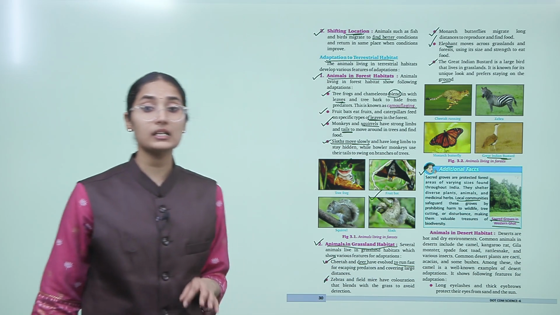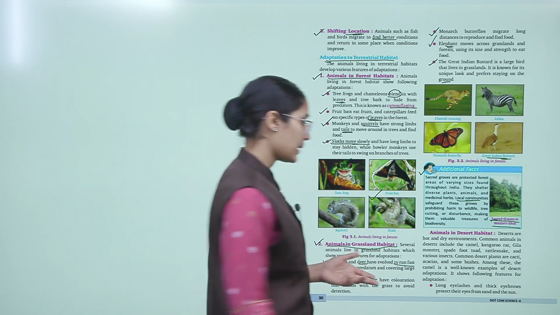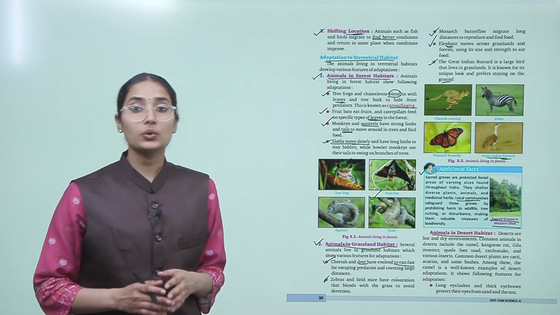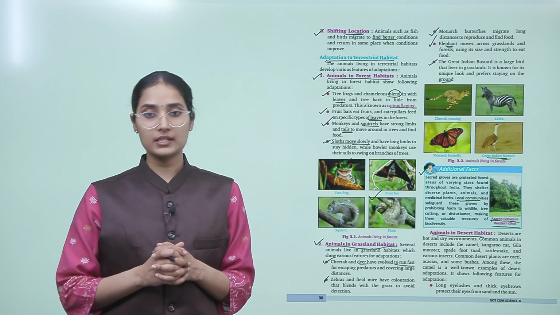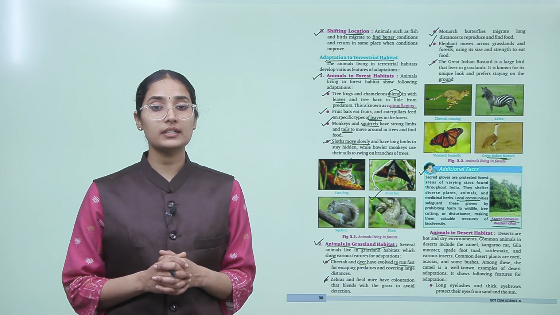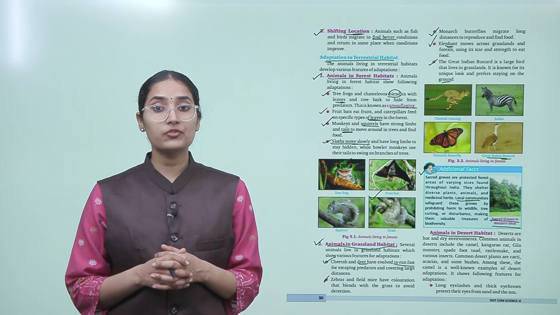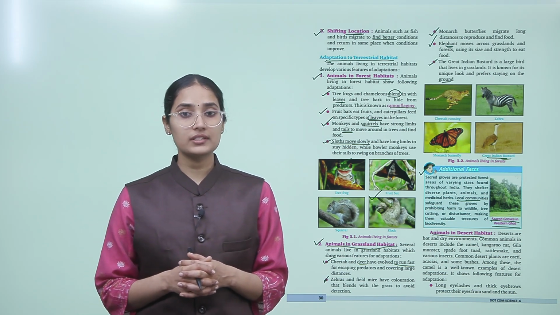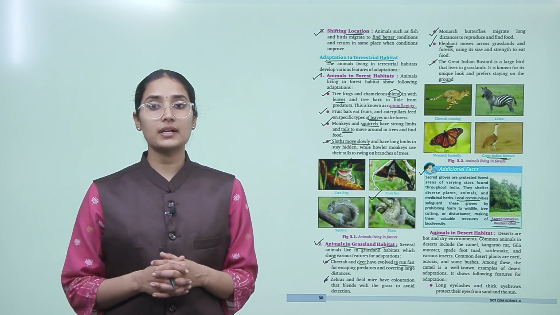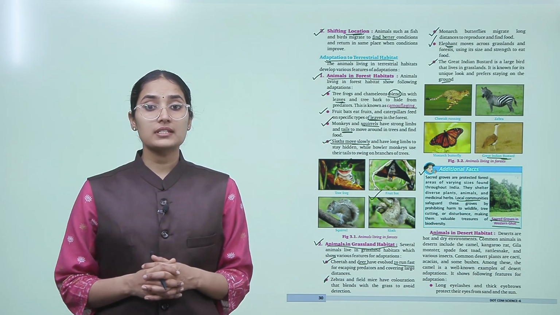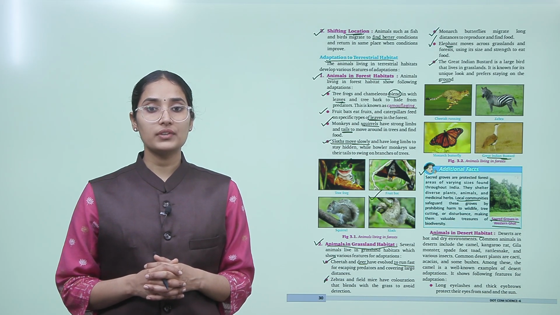Now let's understand the animals in the desert habitat and how they have adapted themselves. Deserts are hot and dry environments, as you all know, and common animals in the desert include the camel, kangaroo rat, Gila monster, spadefoot toad, rattlesnake and various insects. Common desert plants are cacti, acacia and some bushes. Among these, the camel is a well-known example of desert adaptation.